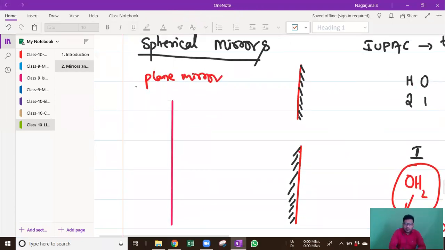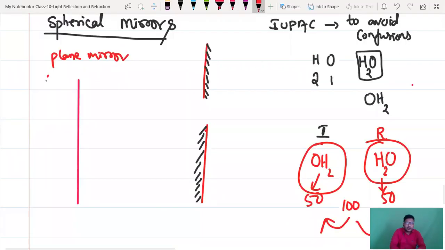So if you take a mirror, this side is always reflecting, this side is always non-reflecting. Please draw lines on this side only. Okay, now what is a spherical mirror? Guys, if you take a plane mirror and bend it slightly, of course, it will break. So spherical mirrors, we cannot make them. In industries they manufacture such types of mirrors.